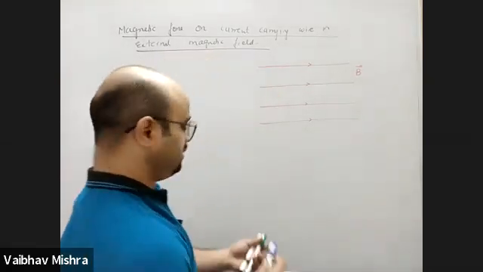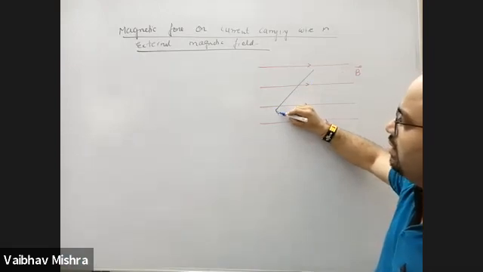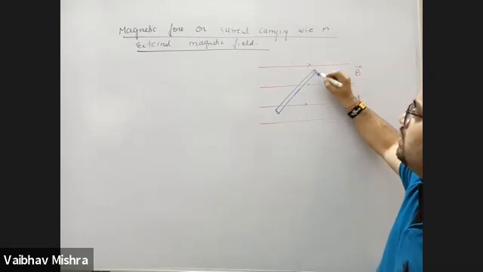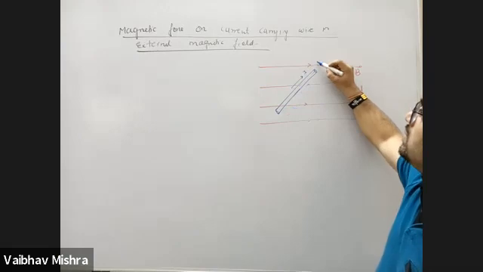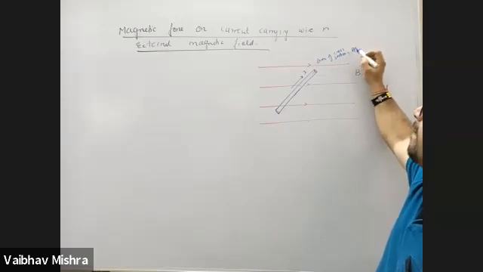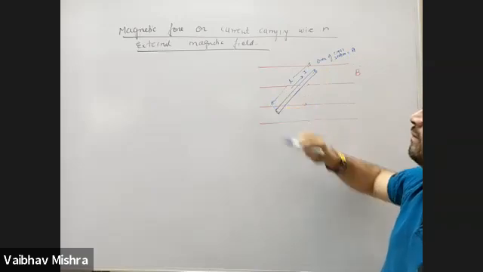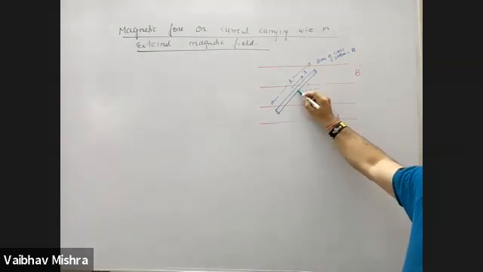So in this wire, let's say the wire is a straight wire of length L, cross section area A, and it carries current I. It is kept at an angle theta with respect to the magnetic field.